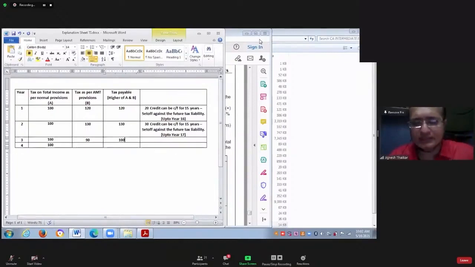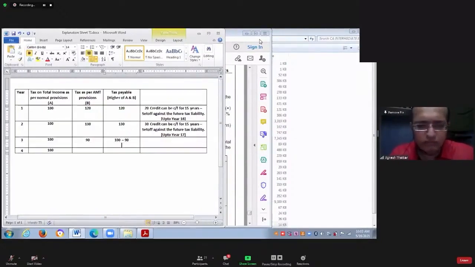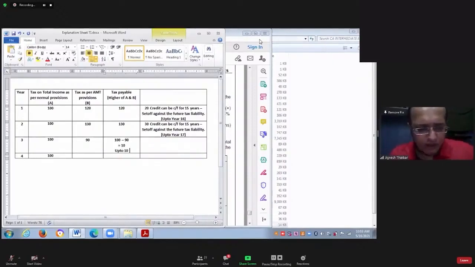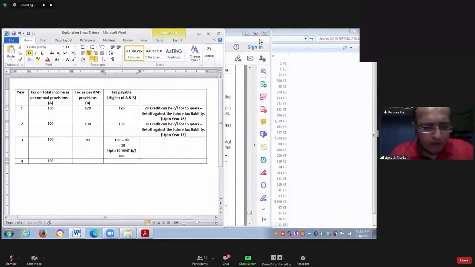So government says, in this year you can set off. Can you tell me tax as per normal provision is how much more as compared to tax as per AMT? 10. 100 minus 90. Correct. So up to this 10, brought forward AMT can be set off.